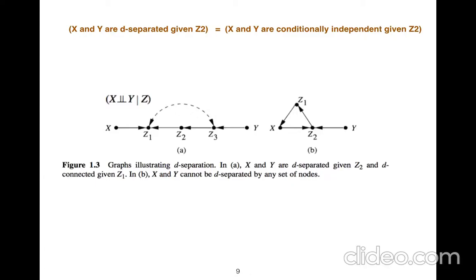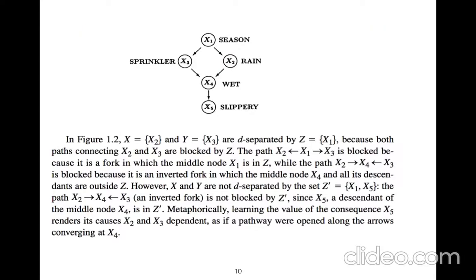It means that the knowledge of z2 is enough to identify x. We don't need any other variable. So in this example, we say that x2 and x3 are d-separated by x1 because both paths are blocked by z.